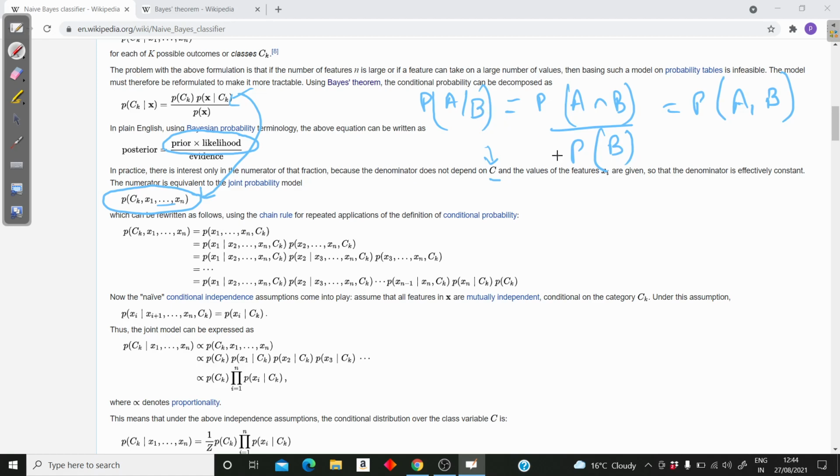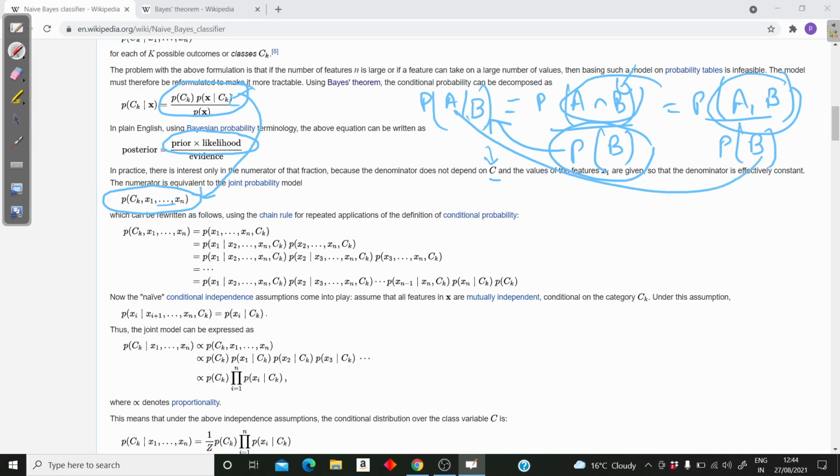So probability of a given b into probability of b, I am writing as probability of a intersection b, with the commas notation, not the intersection one.